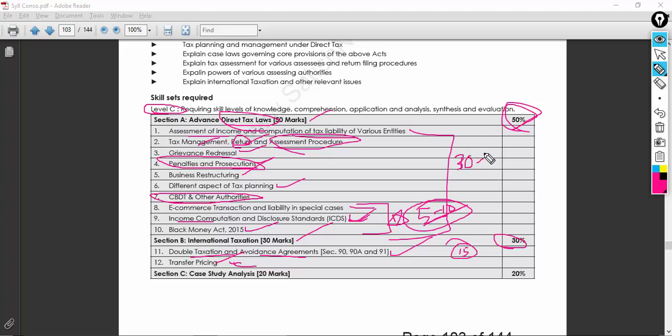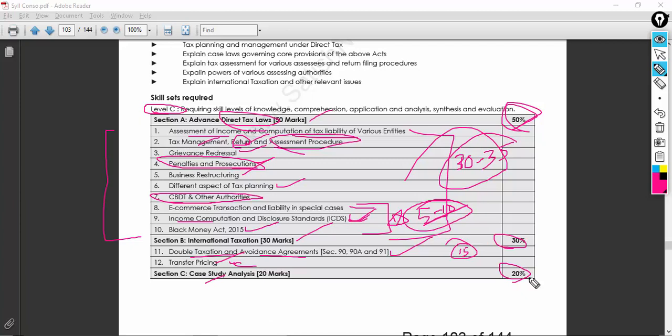So 30 to 35 marks can be easily scored in this one, because questions keep repeating, and only the new tax rates need to be studied so that it becomes easier for you to know this section A. Yeah. Okay, so we have the case study.